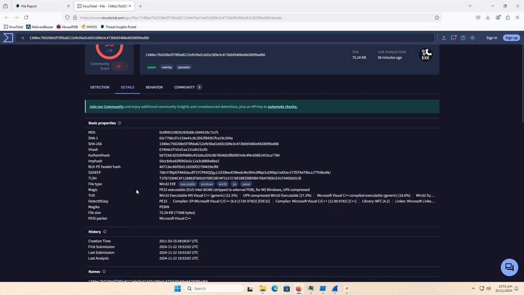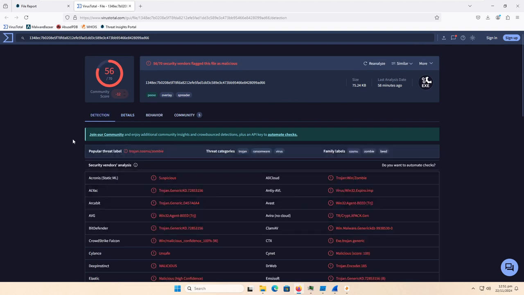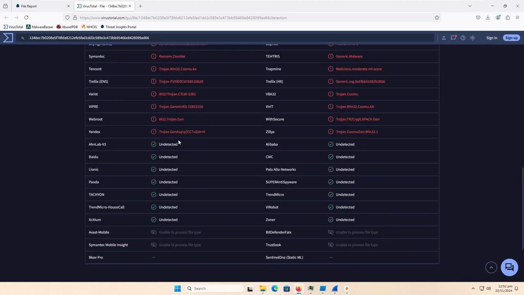So let's take a look at who is not detecting this. Actually, let's go to details first. We can see it says creation time is 2011, March 15th. This is almost always wrong. It can easily be falsified. So we'll go by the first submission, which is actually today, and not too long ago either. So now we can take a look at who is not detecting this. So we have what big names? I do see Palo Alto Networks, and that's about it.